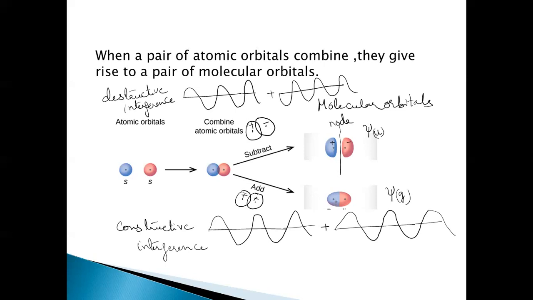That means the electrons are held in between these two nuclei in the psi g here. This will stabilize the molecule, because the electrons are held in between the nuclei. In the other case, there are no electrons in between here, therefore this is destabilized. There is a repulsion between the two atoms, because there are no electrons holding these two nuclei. So positive will always repel. This charge is not with respect to the sign here; this is a sign, right? That's it. Okay, this is symmetry.